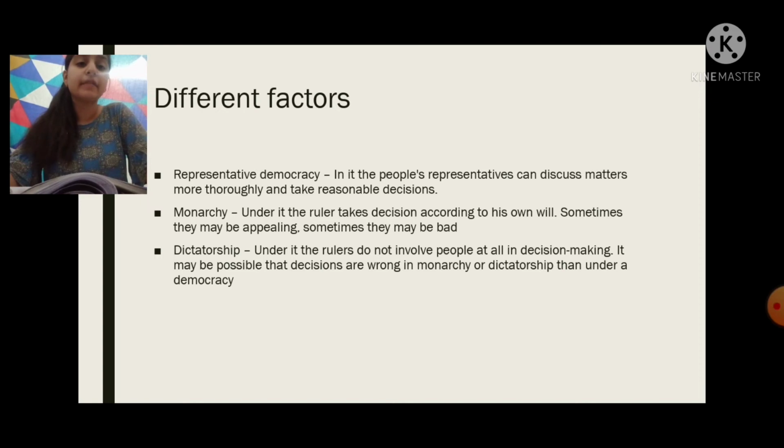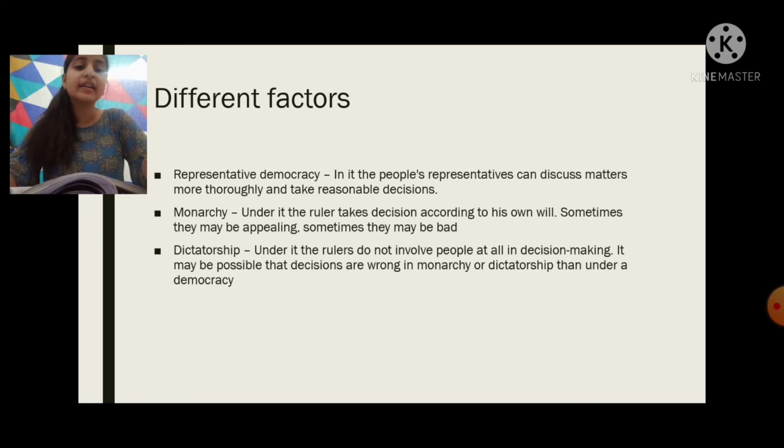First is representative democracy. So this is democracy only. In this, the people's representatives can discuss matters more thoroughly and take reasonable decisions, and the representatives are elected by the people of their choice. The next is monarchy, and under it the ruler takes decisions according to his own will. Sometimes they may be appealing, sometimes they may be bad. So it shows that monarchy can be bad and good also. It depends on the situation.